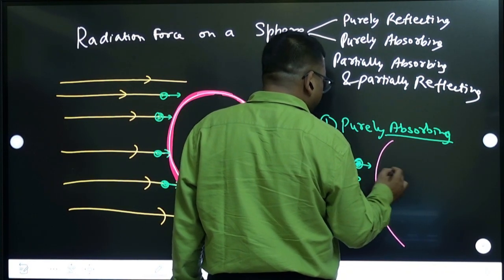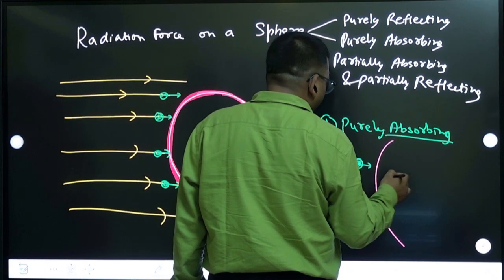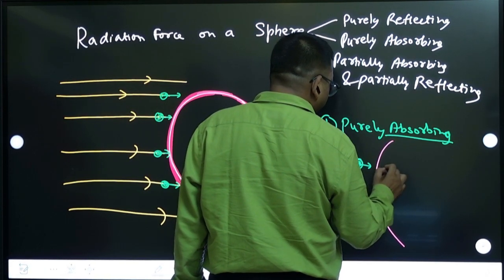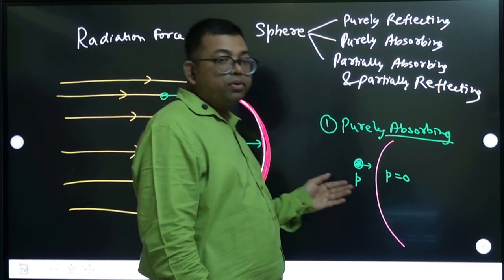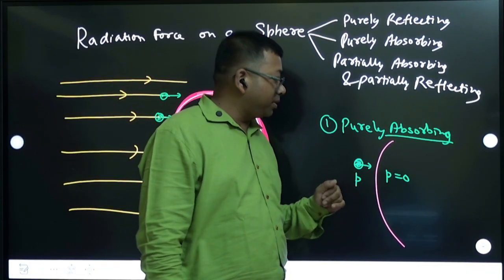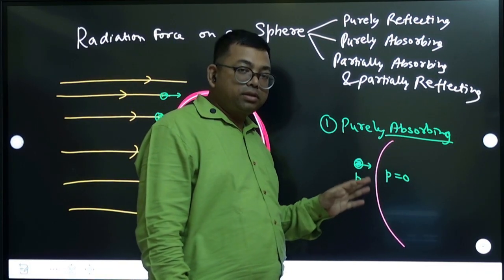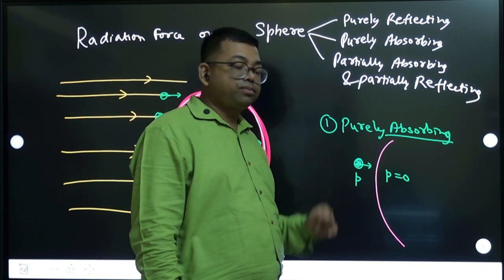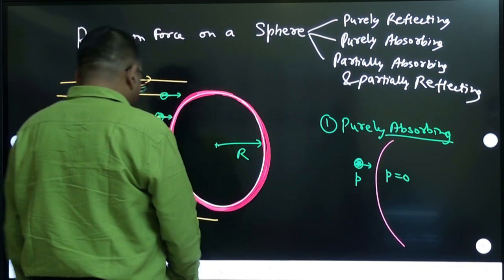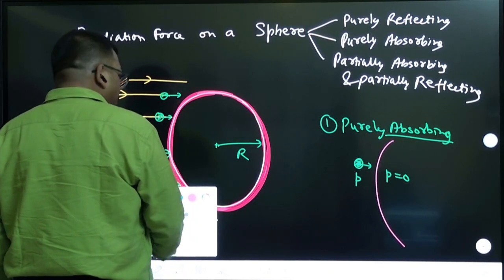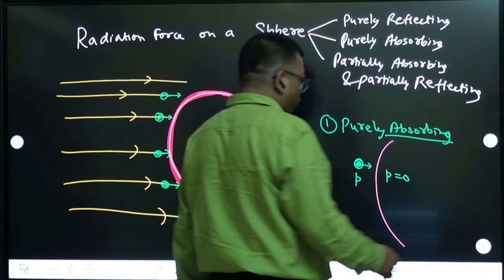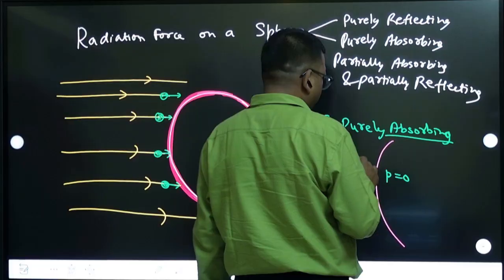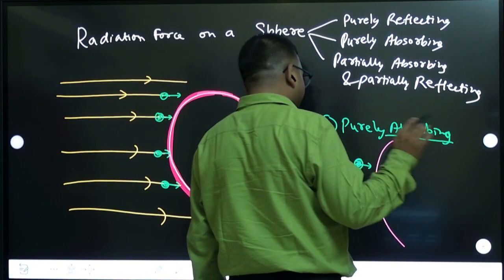After that, the surface is absorbing, so the total momentum is lost. So the final momentum is zero. Initially, before hitting the surface, it has momentum p. Finally, after hitting the surface, it has momentum zero. Now I want to calculate the force, and this is along the x-axis. You can take that.